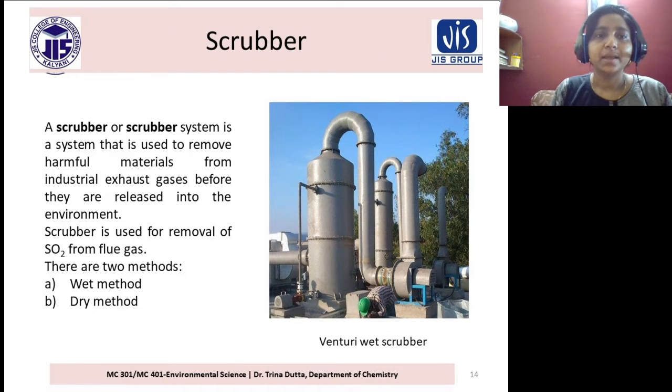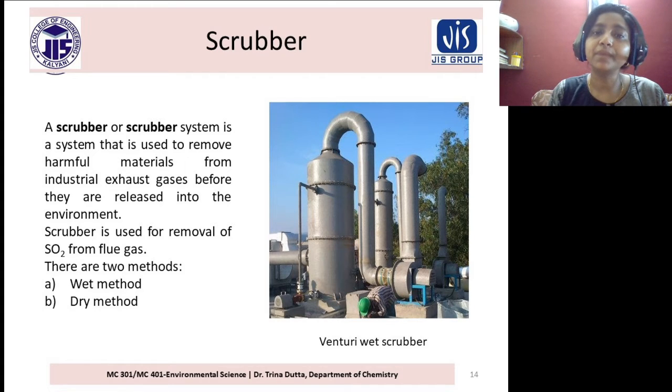Scrubber. A scrubber system is a system that is used to remove harmful materials from industrial exhaust gases before they are released into the environment. Scrubber is used for removal of SO2 from the flue gas, so it is mainly used for sulfur dioxide.